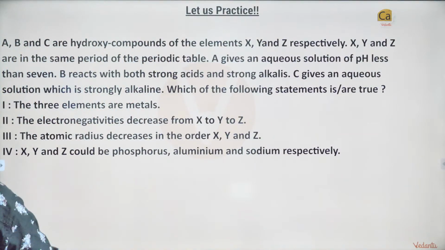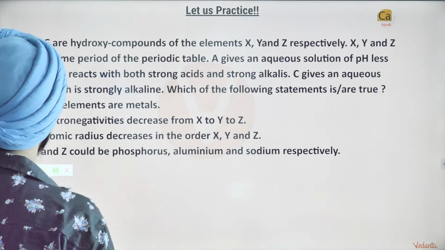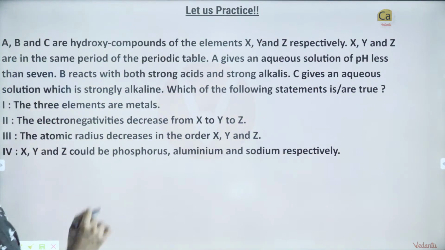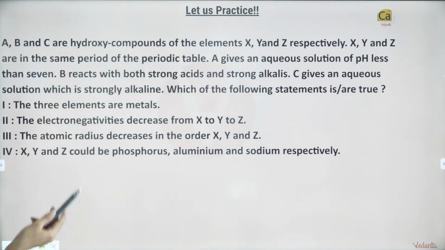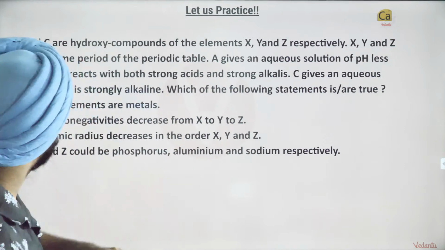Awesome. So people, this is the first question. This was the homework question. So let's think about how we will do it. Let's read the question once again. I'll go out of the frame. A, B and C are hydroxy compounds of the elements X, Y and Z respectively. X, Y and Z are in the same period of the periodic table. A gives an aqueous solution of pH less than 7.